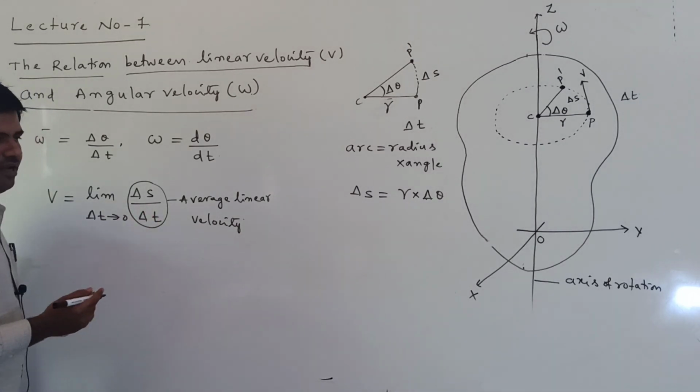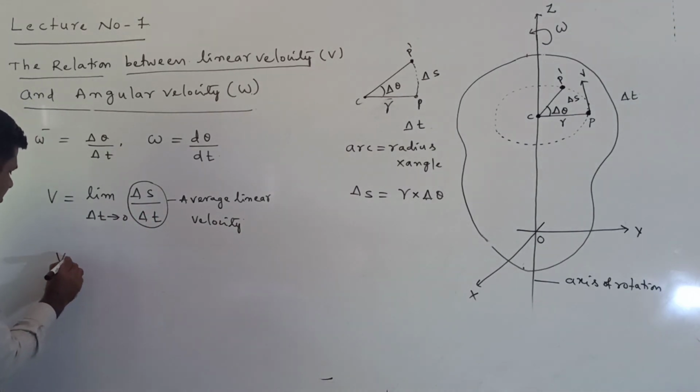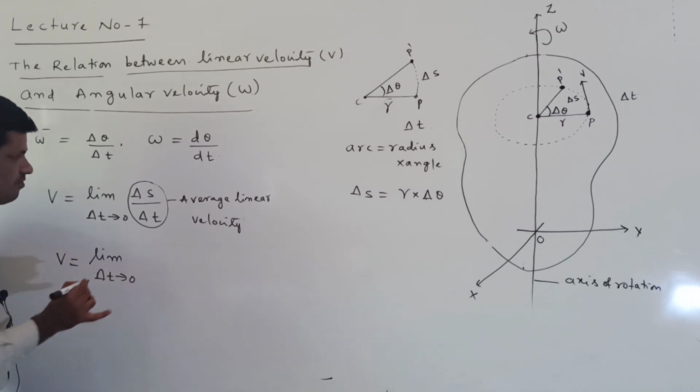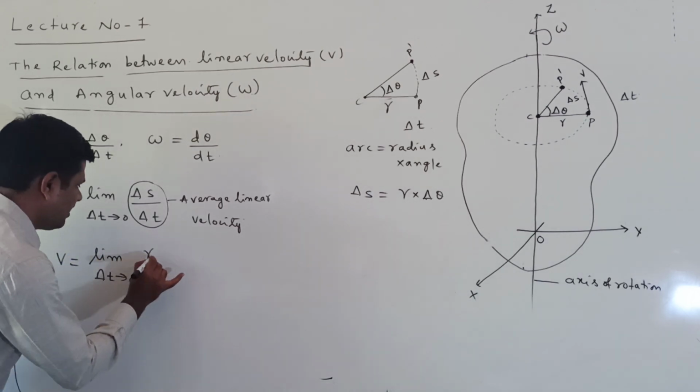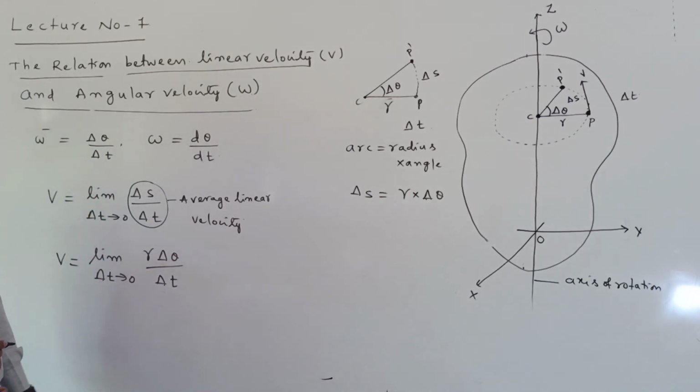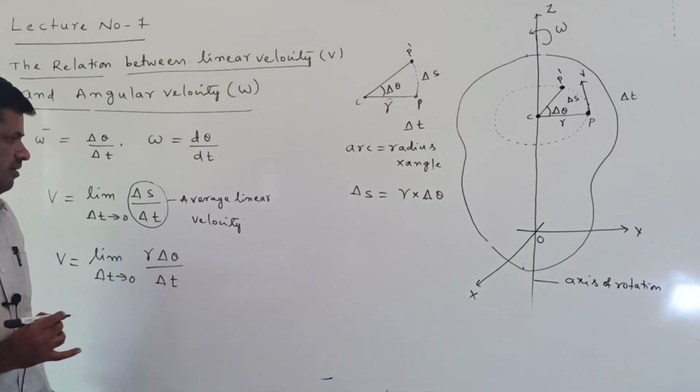So we substitute that value here. What do we get? v is equal to limit delta t tends to 0, r into delta theta by delta t.